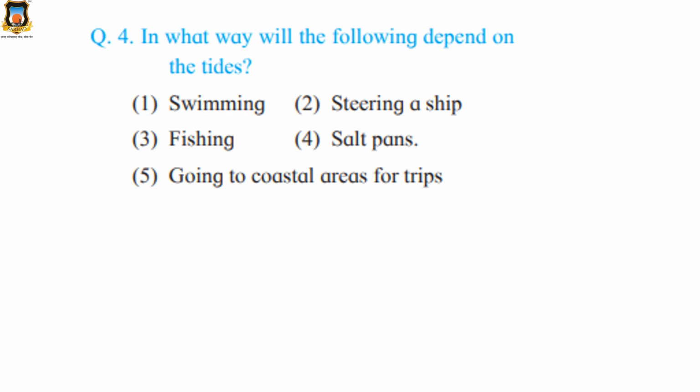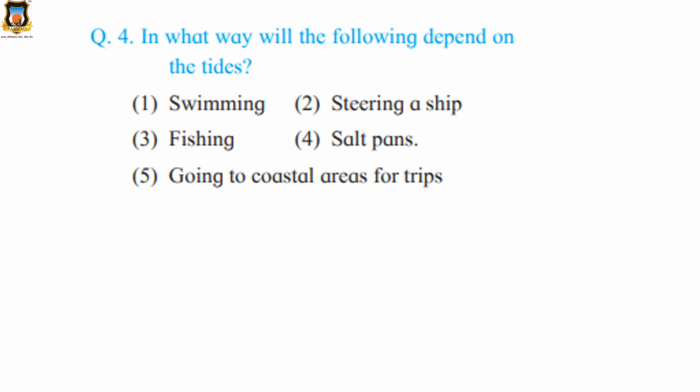Is it necessary to look at the timings of the tide if they are going to do all these activities? So, what will be your answer? How will you write? I'm just discussing the answer with you all. You can note down the points and then write down the answer. Clear?